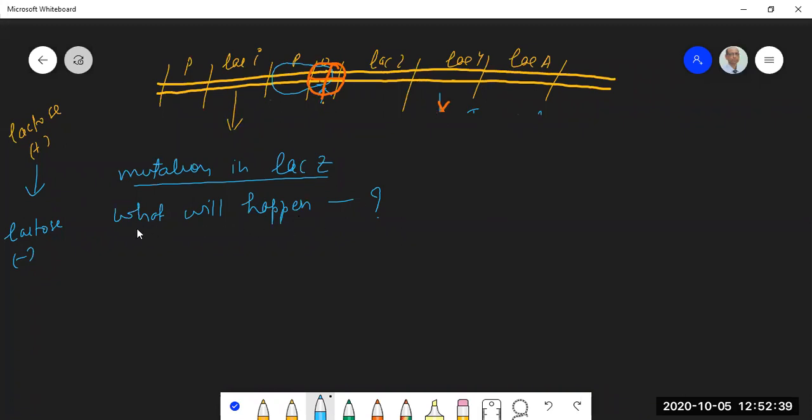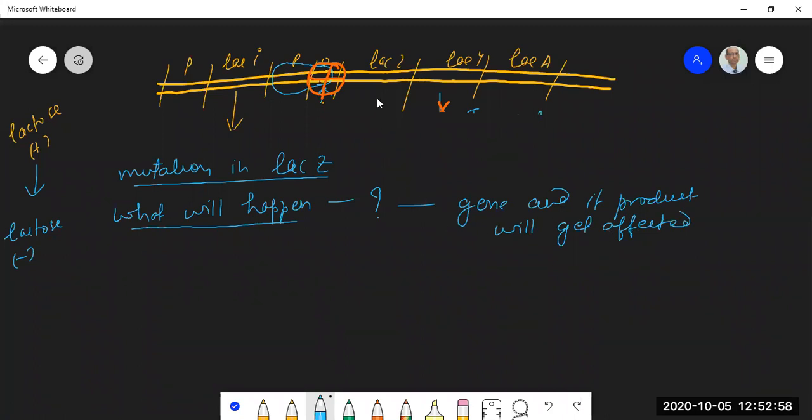When there is a mutation in a structural gene, we have learned in the last lecture, only that particular gene and its product will get affected.